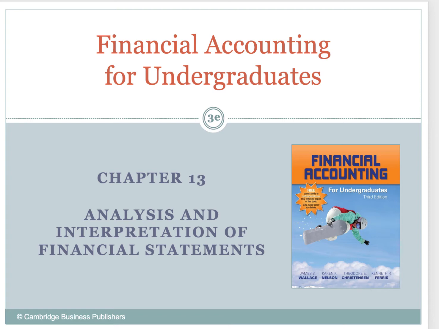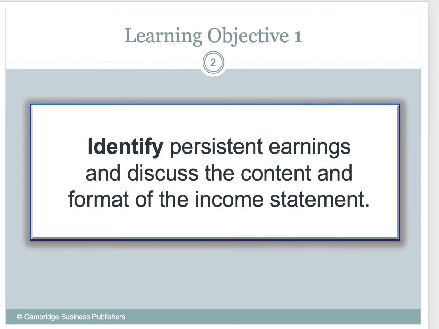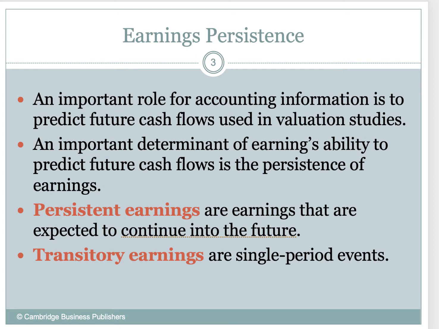We're going to look at some earnings persistence, and you should be able to discern between what type of revenue streams are persistent, meaning they happen all the time, versus which revenue streams, or earnings rather, are transitory, right? Meaning they don't happen all the time. Okay, so let's go ahead and jump in and look at persistent earnings, and we're going to talk about how to format the income statement.